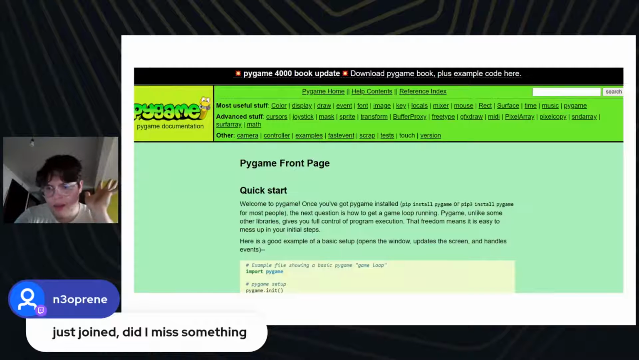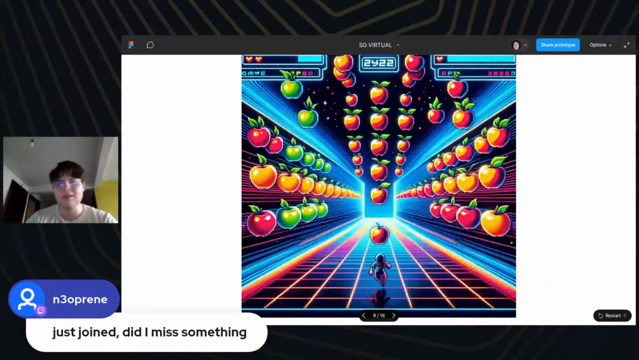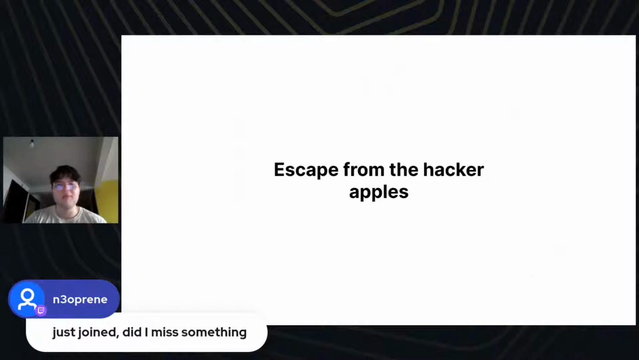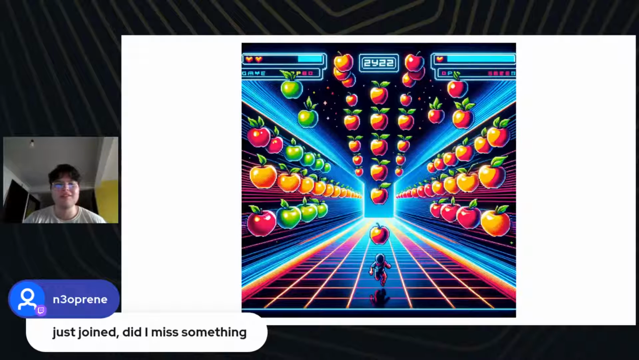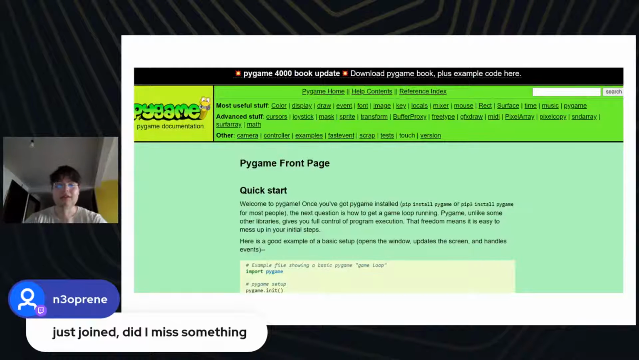You haven't missed anything. Basically, this is what we're going to build today, something like this. We're going to create our game, Escape from the Hacker Apples. Maybe after that, we can implement another thing, like instead of having apples, having other kinds of images falling, like a meme or Shrek or Garfield or something like that falling from the sky, and we should avoid that. But this is going to look something like that. Let's get started.